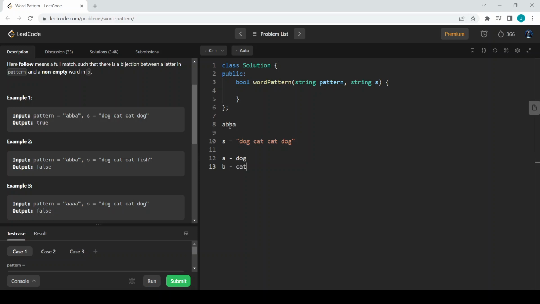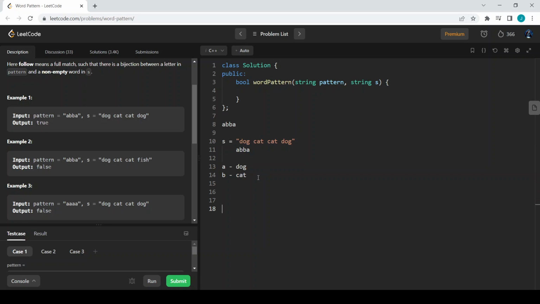If this is satisfied, you can see this sentence can be converted to A, B. We can replace the cat with B, and again this cat with B, and then this dog with A, and you can see we have reached the pattern which is given. So we have the same pattern A B B A, so we can return true. So we want to find whether this sentence is following the given pattern.